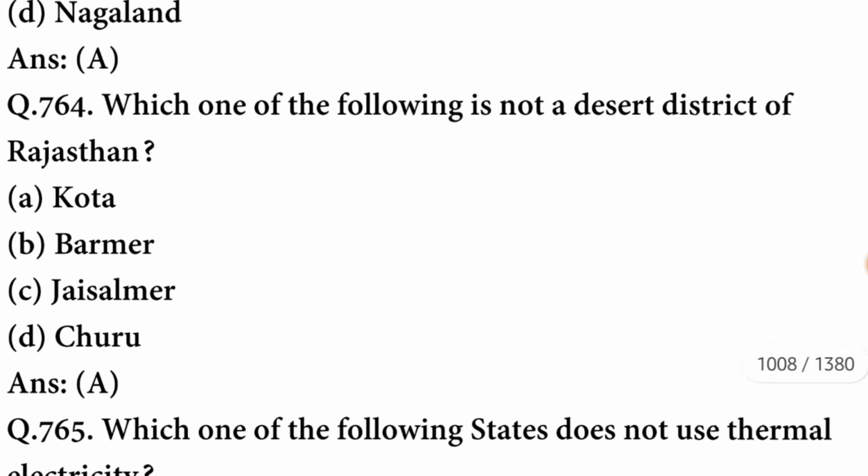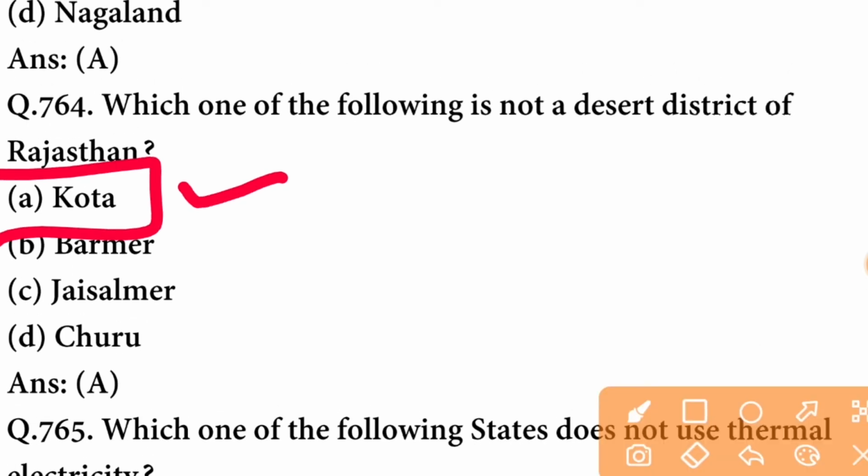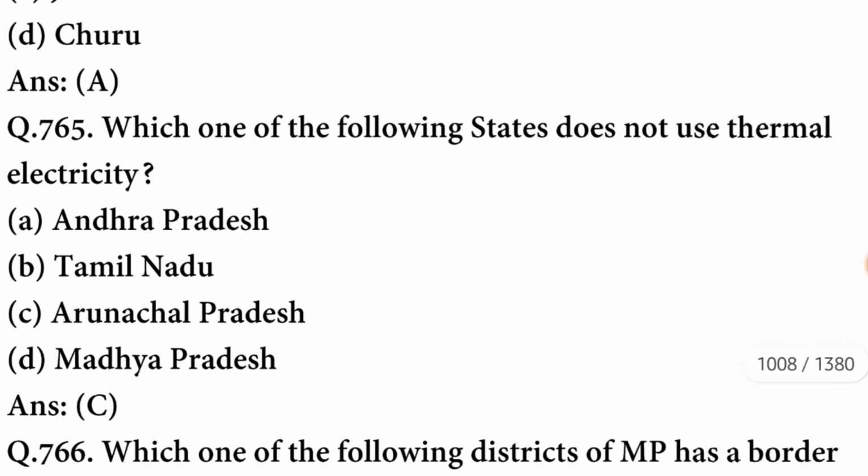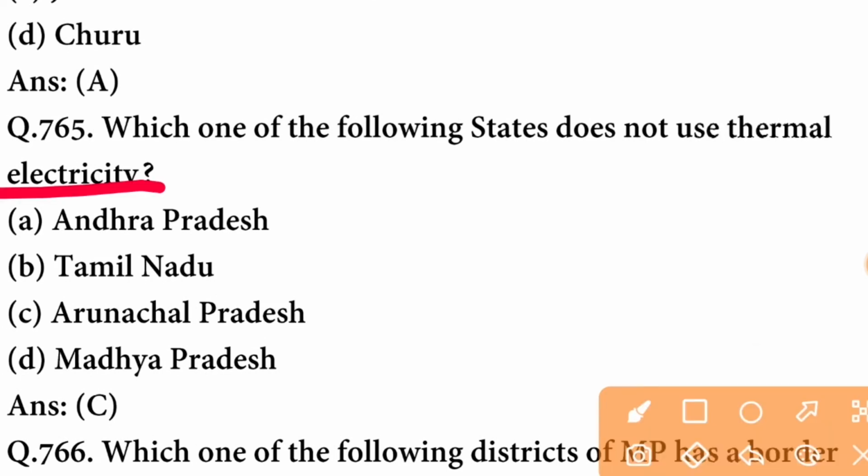C option is correct. Which one of the following states does not have a railway station? The state is Sikkim that does not have a railway station.